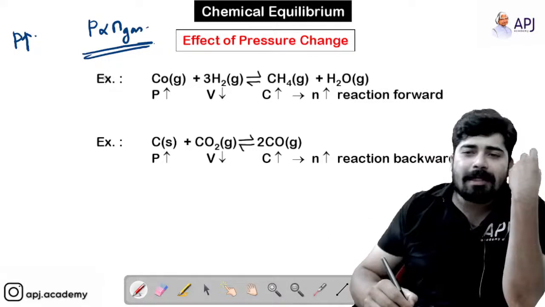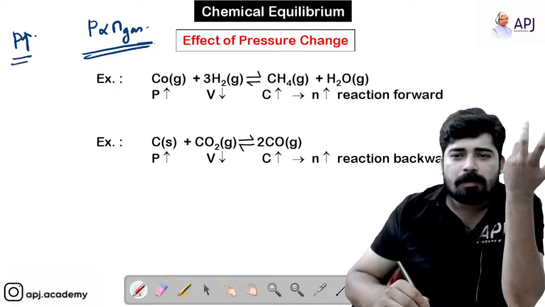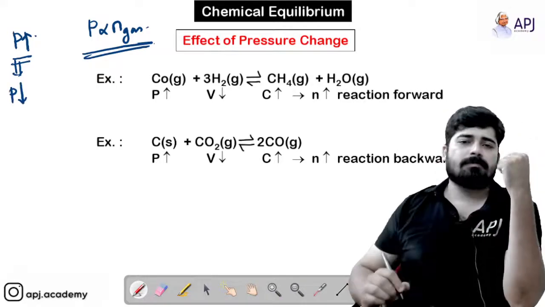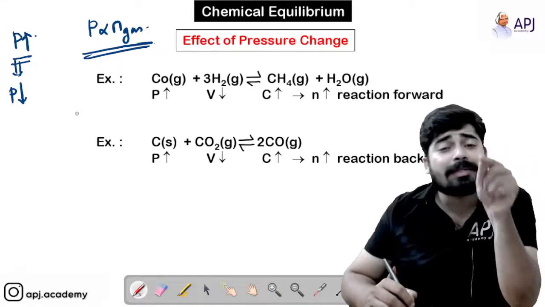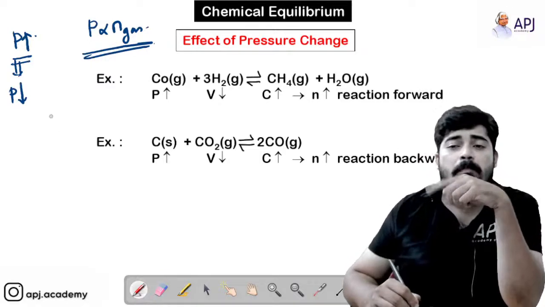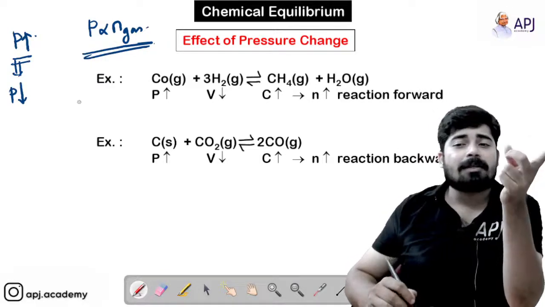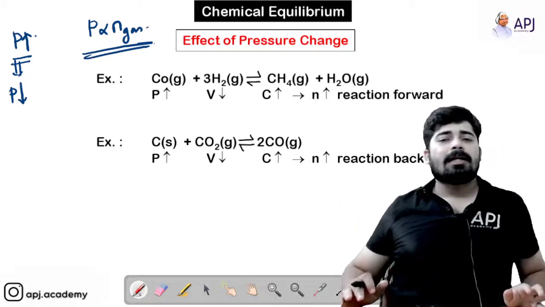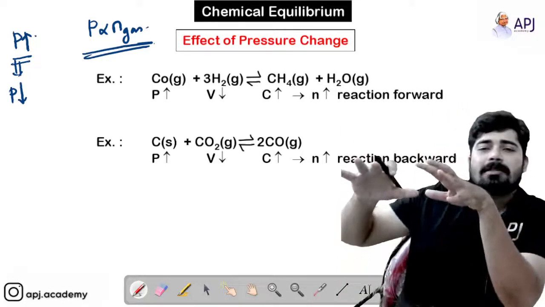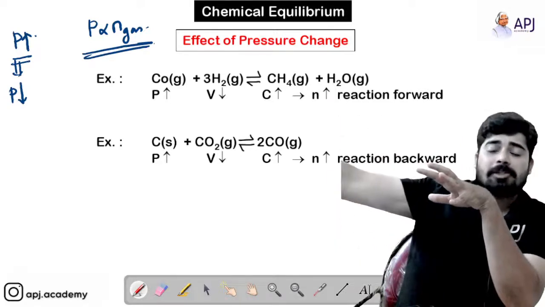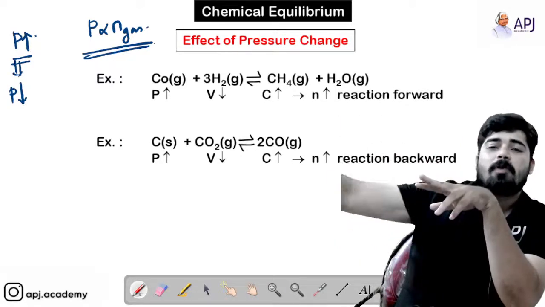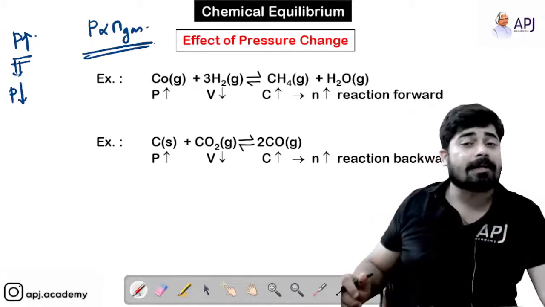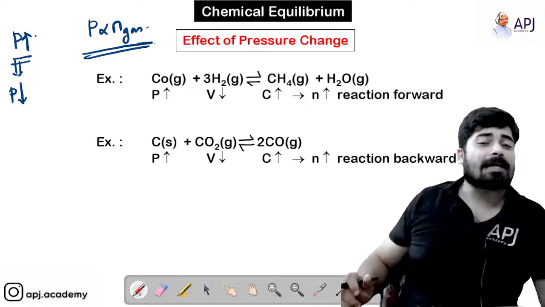So if you are increasing the pressure, what does the equilibrium do? It tries to decrease the pressure. How does it decrease the pressure? By shifting the reaction to where the number of moles of gas is less. If the number of moles of gas is less in the product direction, then the equilibrium will shift to the forward direction. If the number of moles of gas is less on the reactant side, then the reaction will shift to the reactant side.